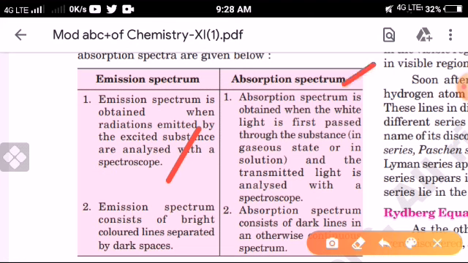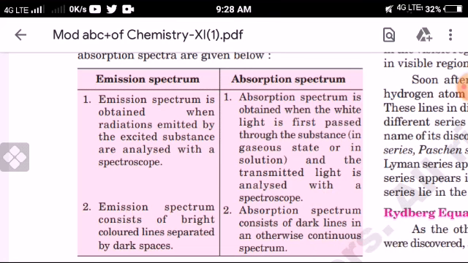While the absorption spectrum is obtained when white light is first passed through the substance. Substance means any gaseous atom, like hydrogen gas or any other. Understand? And the transmitted light is analyzed with a spectroscope. When we analyze which light is transmitted, what their spectrum is, what their frequency is, then this is known as the absorption spectrum.